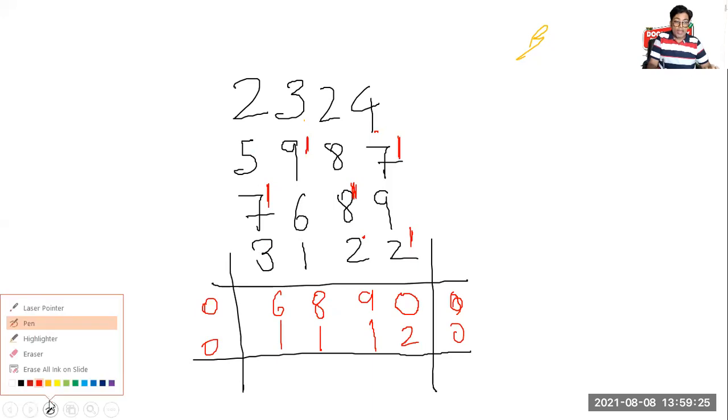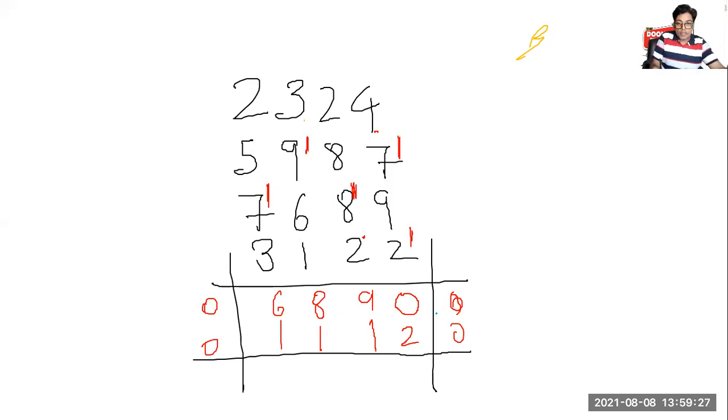Now L shape addition. First of all, 0, 2, 0, 2. 9, 1, 10 and 2, 12.